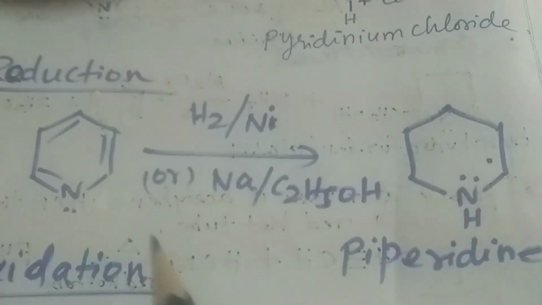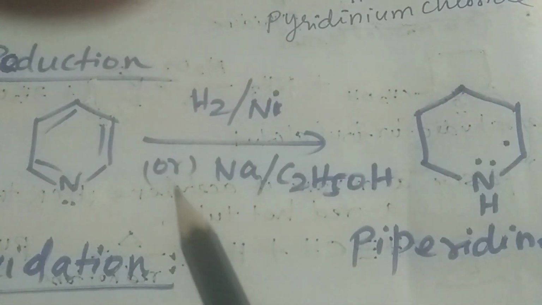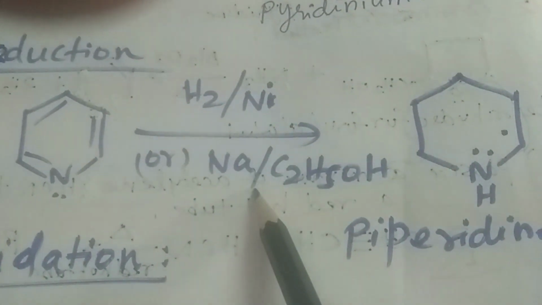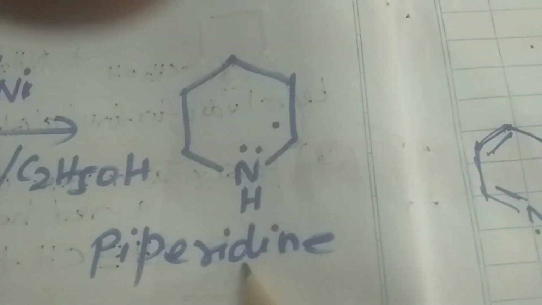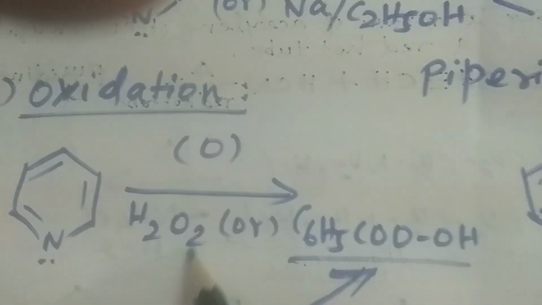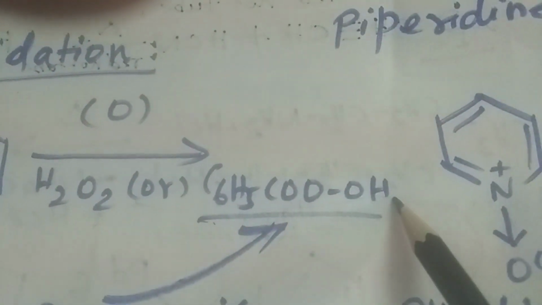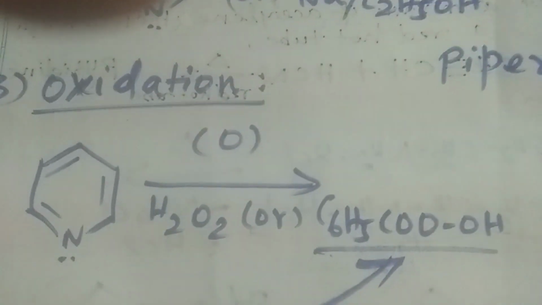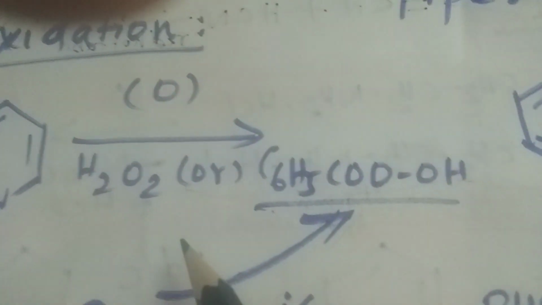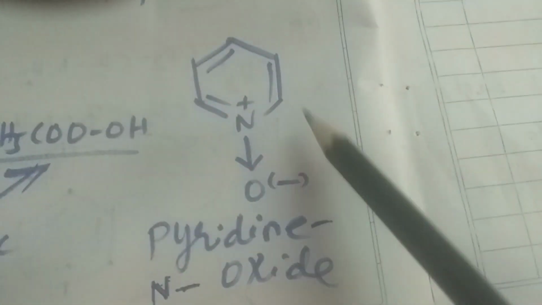The next chemical reaction is reduction. Pyridine on reduction with hydrogen and nickel, or sodium and ethanol, is reduced to piperidine. When pyridine is oxidized with hydrogen peroxide or perbenzoic acid, it is oxidized to pyridine N-oxide.